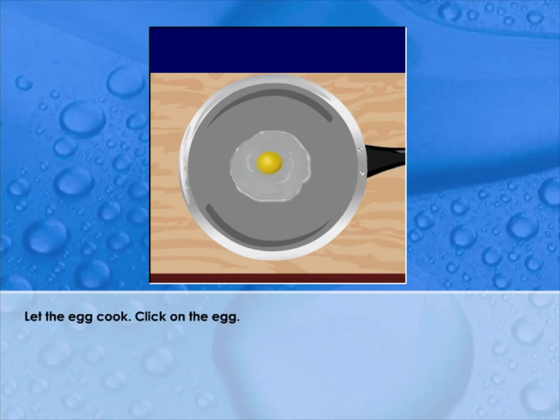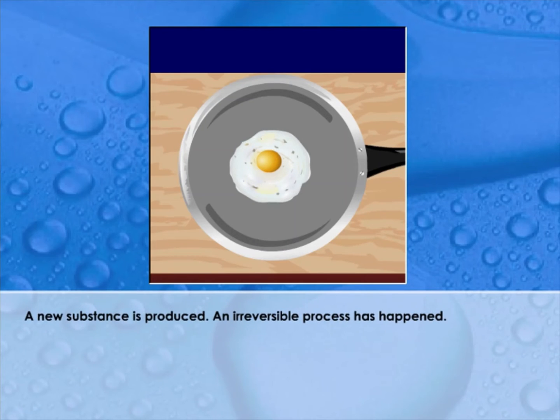Let the egg cook. Click on the egg. A chemical change has occurred. A new substance is produced. An irreversible process has happened.